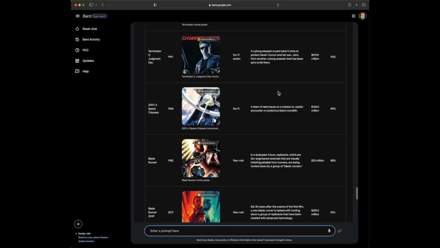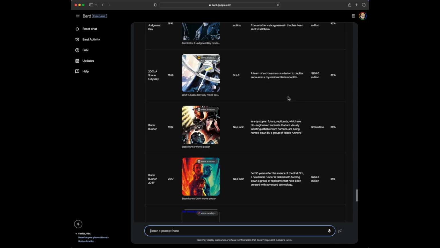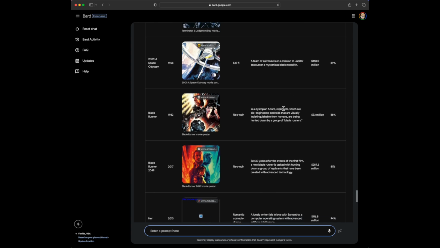Blade Runner. Now that is a great film. Another dystopian future. You've got these bioengineered androids, so these AIs that have become so human, they feel human, they're hard to identify. I remember seeing that film and being blown away. It was so incredible. And I do have to say, Blade Runner 2049, which is right below it, was really fantastic. I loved it. It was like they brought the concept into a more modern look at it.